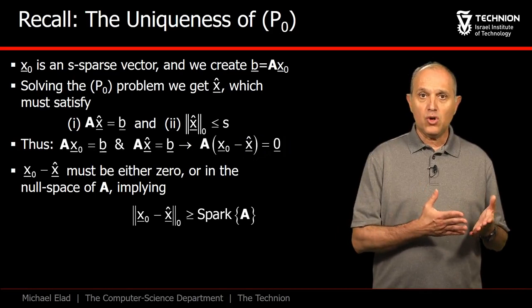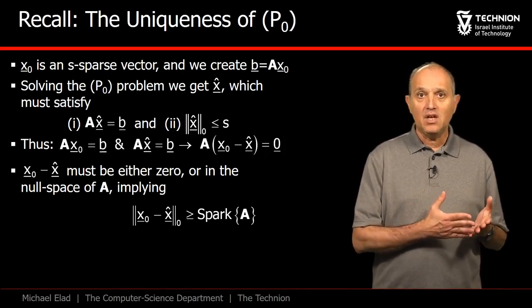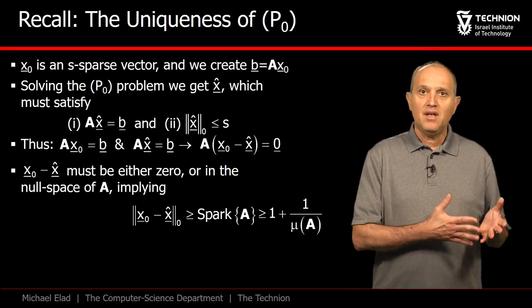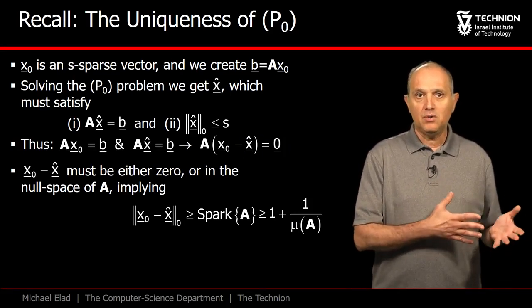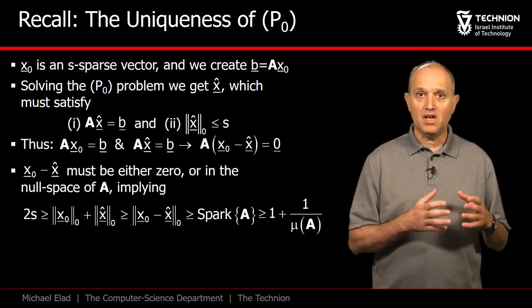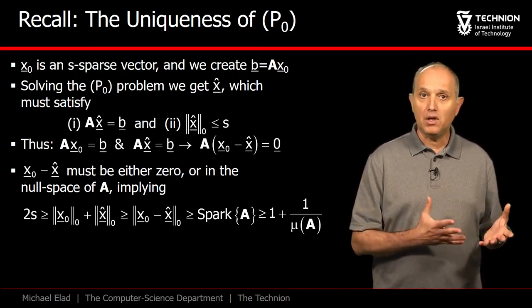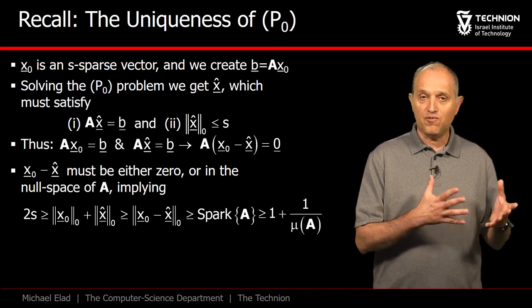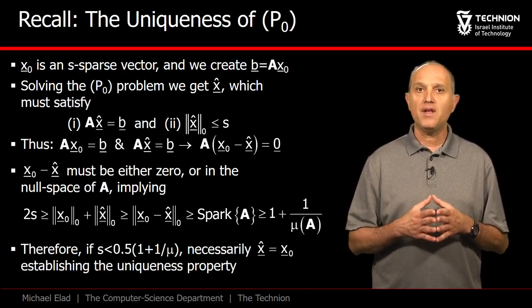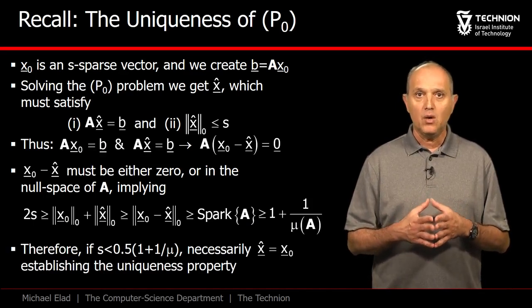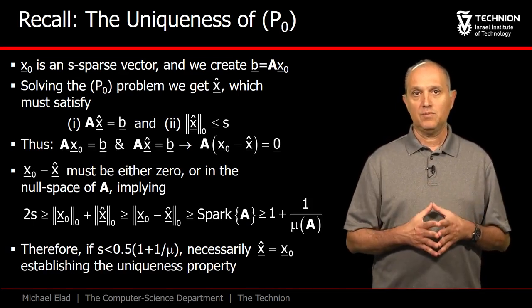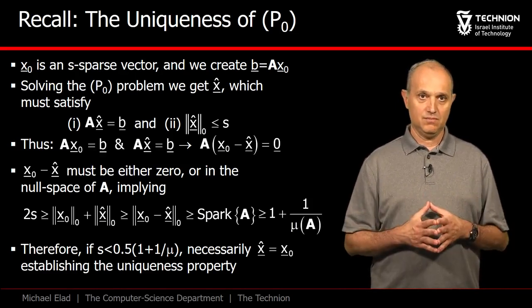Thus, the L0 norm of X0 minus x hat is lower bounded by the spark. We have already seen that we can lower bound the spark using the mutual coherence. From the other direction, I remind you that the L0 norm obeys the triangle inequality, and thus we get to this final outcome. Therefore, if S is below 1/2 of 1 plus 1 over mu, we necessarily get that x hat must be equal to X0, and this is the uniqueness result.